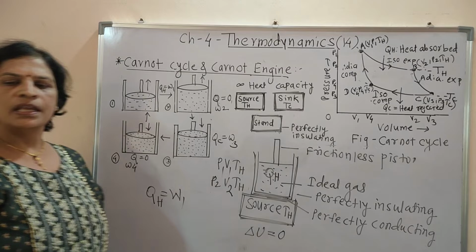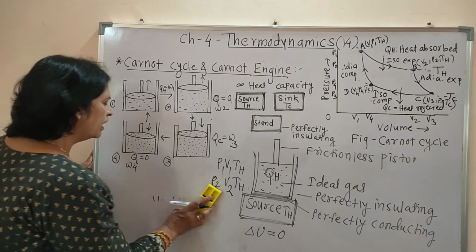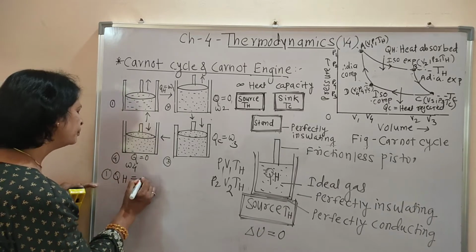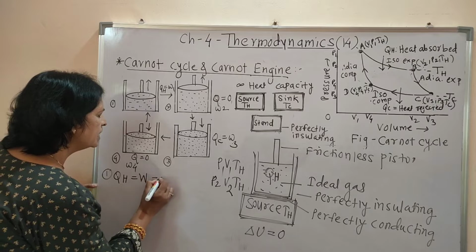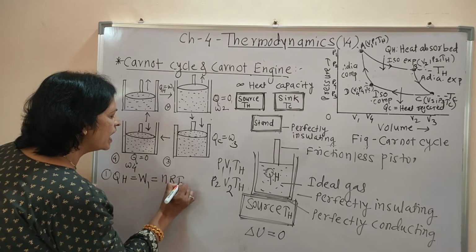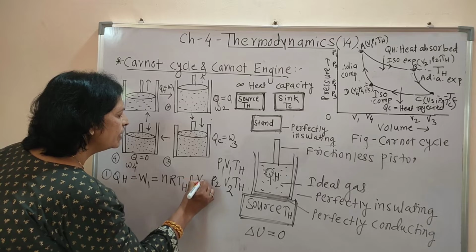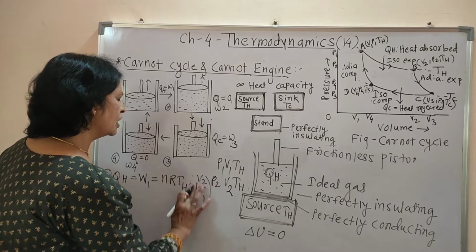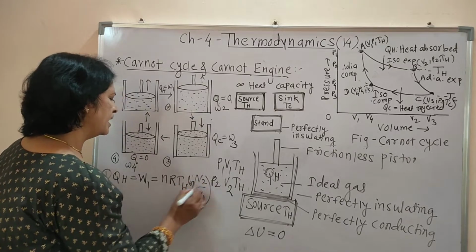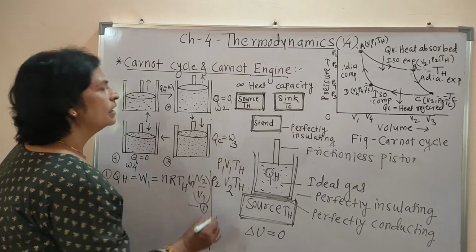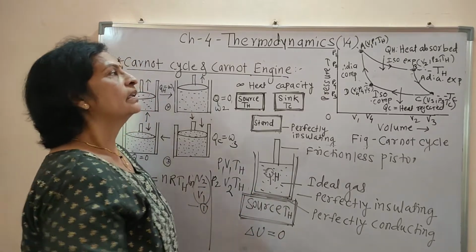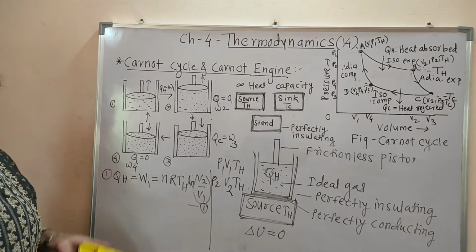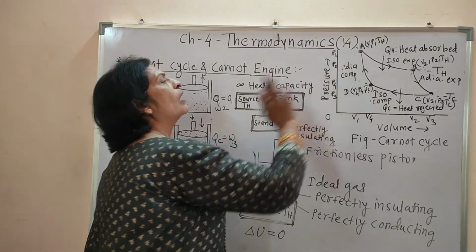According to the isothermal process, the work done is given by the formula: QH is equal to W1, and that is nothing but nRTH log to the base e V2 by V1, because V2 is the final volume and V1 is the initial volume. This is equation number 1. During the first step, during that change AB, this is the equation, and it says that heat absorbed is equal to work done.